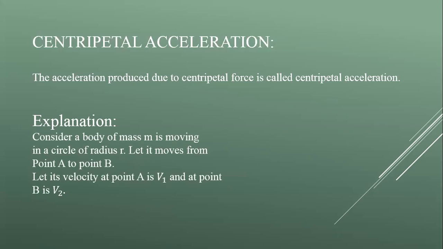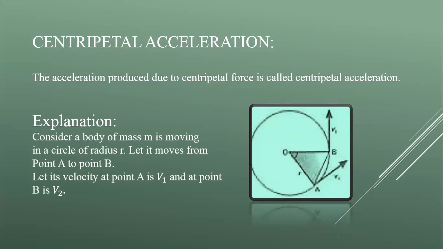Let it move from point A to point B. Its velocity at point A is v1 and at point B is v2, as shown in this figure.